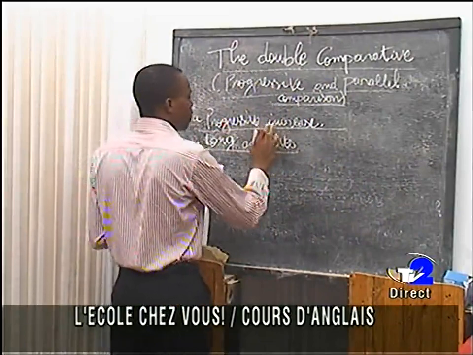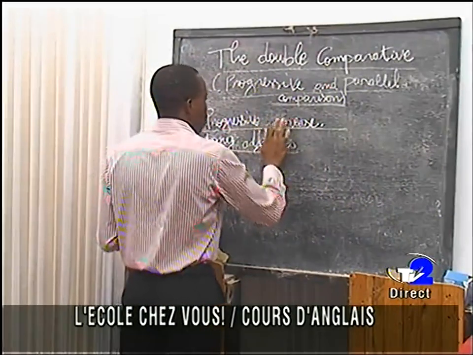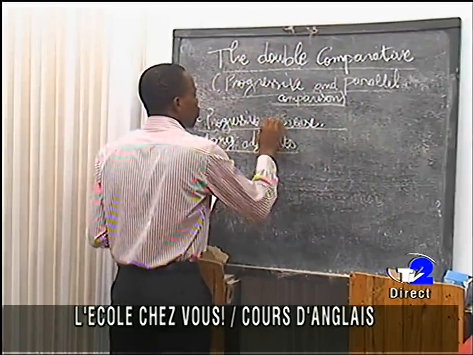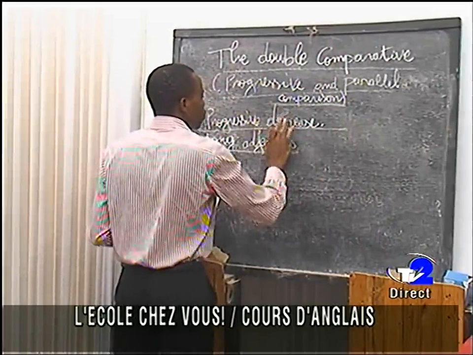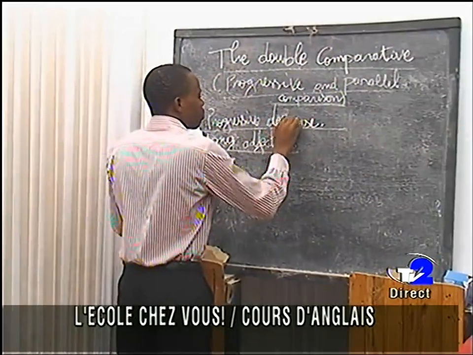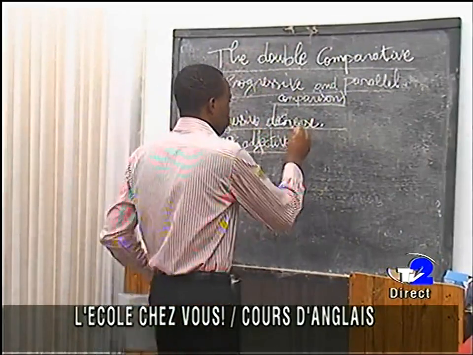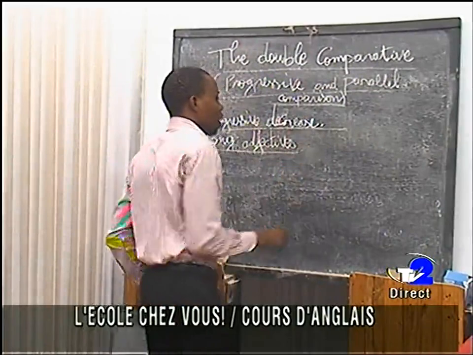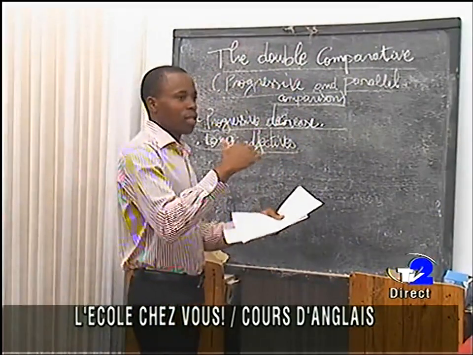After this, we have also the progressive decrease. When we talk of increase, you can see this image.